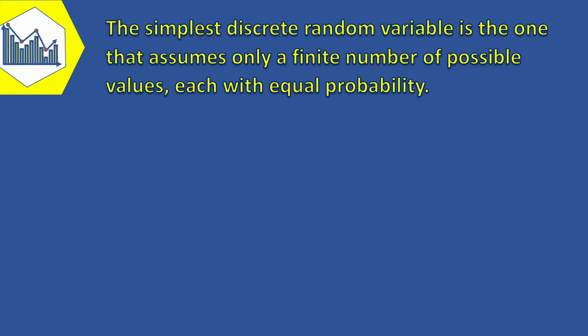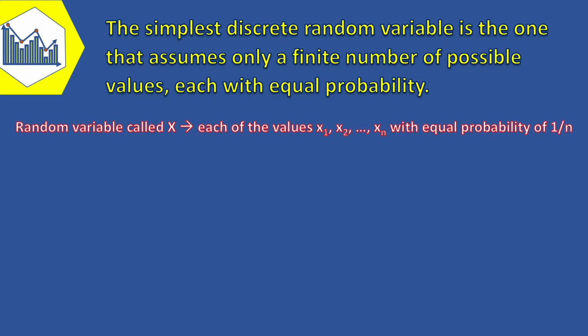The simplest discrete random variable is the one that assumes only a finite number of possible values, each with equal probability. A random variable called x that assumes each of the values x1, x2 up to x sub n with equal probability of 1 over n is frequently of interest. With that being said, discrete uniform distribution can be described like this.